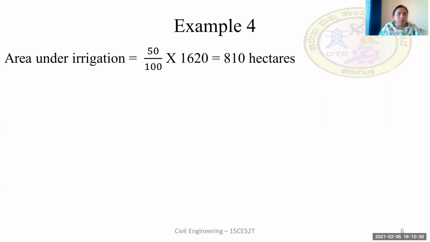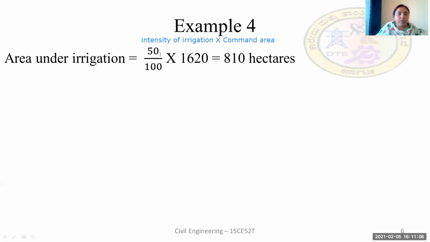So we already know that the area under irrigation is given by intensity of irrigation into command area. It is already given in the formula.